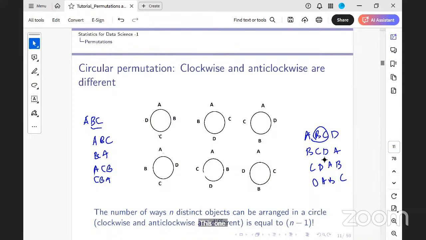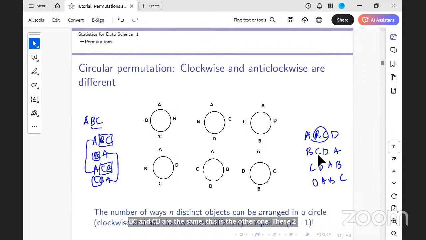So if you look at it, I'm treating BC as one entity. BC and CB are the same, so these two are the same permutation. This is the other one, and these two are the same. Agreed? Yes, ma'am. But between B and C, I could have a BC or a CB, right? So it is 2 factorial, and this into 2 factorial. So it gives me 4 ways. Is that clear? Or do you want me to explain again? No, ma'am, clear.